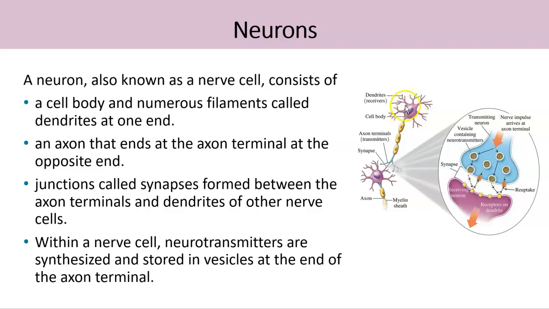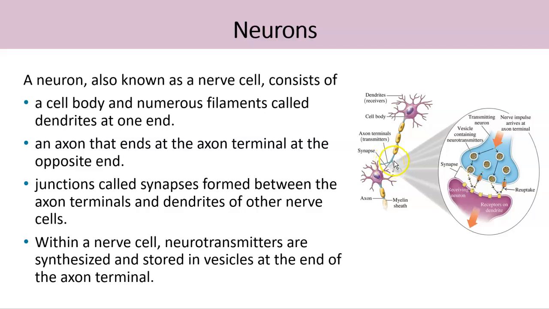From the cell body, there are some filaments projecting outside, and these are called dendrites. And there is another long filament projecting outside of the cell body, and this is called the axon. The axon ends at a place called axon terminals.